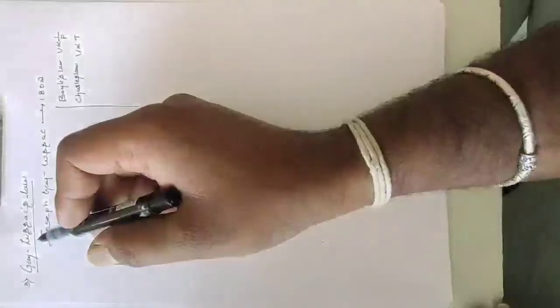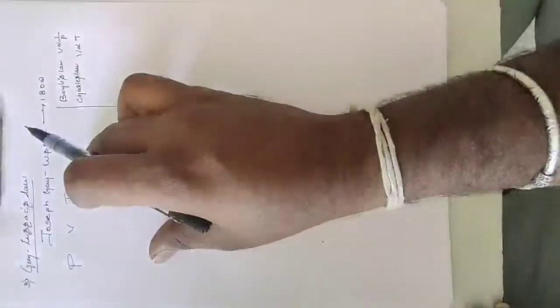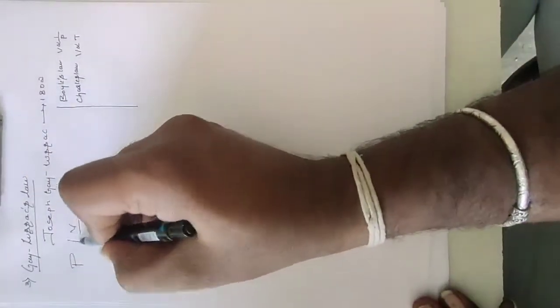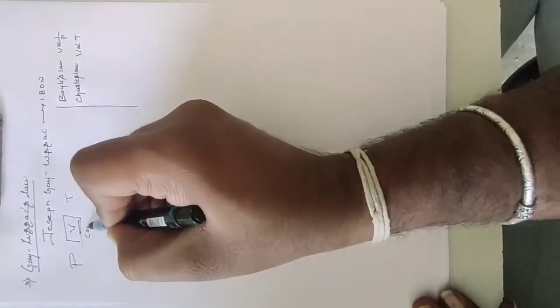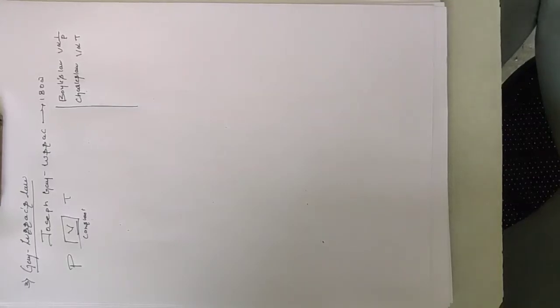When it comes to Gay-Lussac's law, what do we take? Similarly, we take P, V, T only. In this, the volume is kept constant. You see, the volume is constant. Then we will write the definition. The pressure of the given gas. See, we are taking pressure and temperature only.